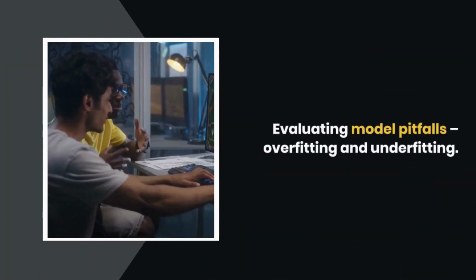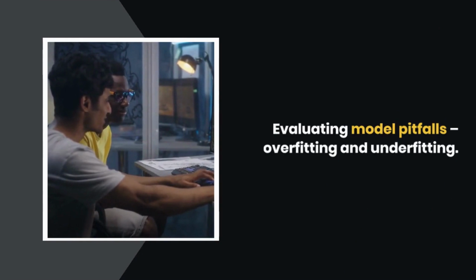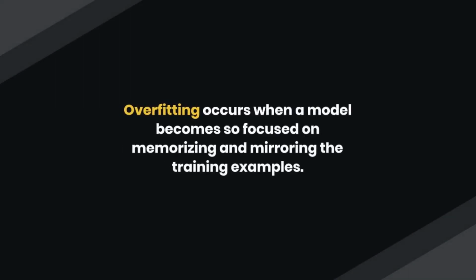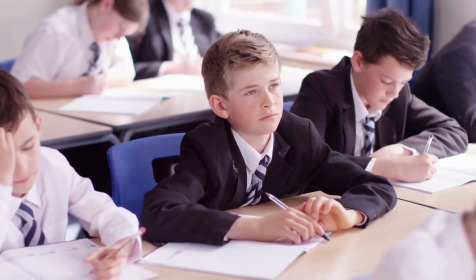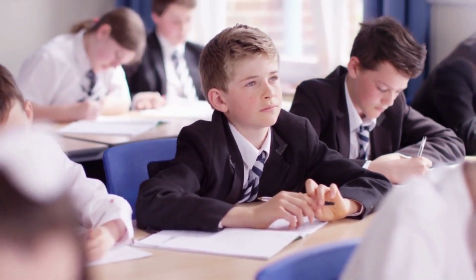In evaluating model capabilities, some pitfalls can trip up naive learners: overfitting and underfitting. Overfitting occurs when a model becomes so focused on memorizing and mirroring the exact details of the training examples that it fails hopelessly when confronted with anything slightly new or different. It's like a student who aces practice exams but flounders on the test.